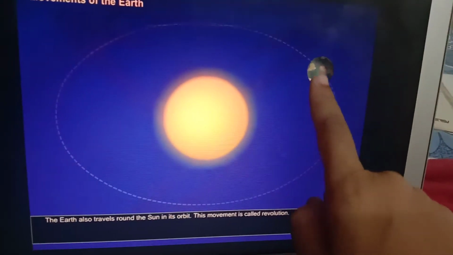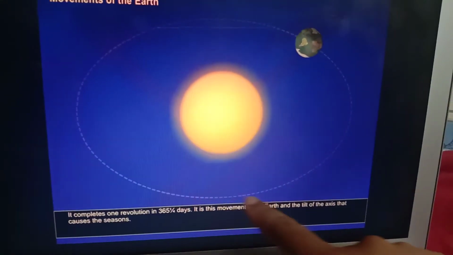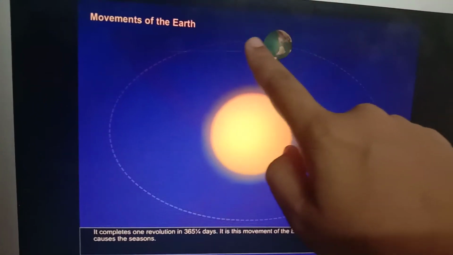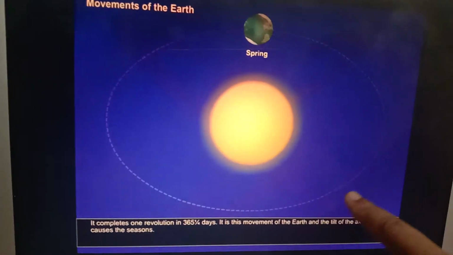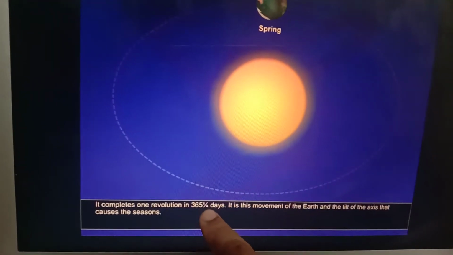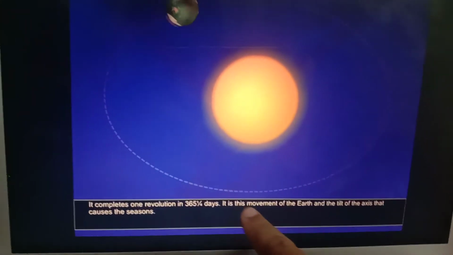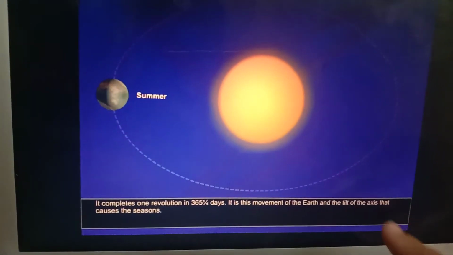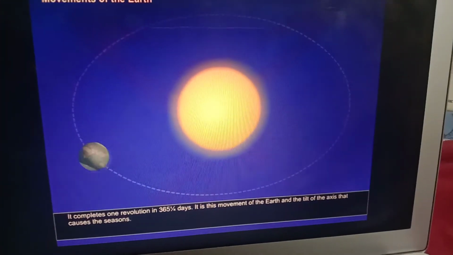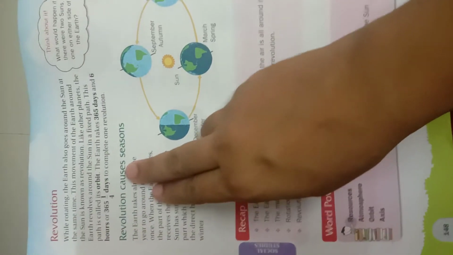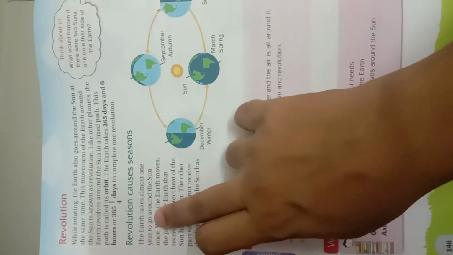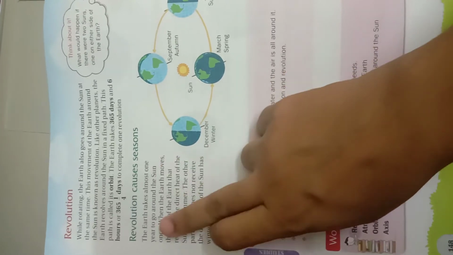Now you can see here how the Earth is revolving around the sun. It is rotating itself also, and with rotation it is revolving around the sun. It takes a total of 365 and a quarter days. And this movement of the Earth causes seasons. Revolution causes seasons. The Earth takes almost 1 year to go around the sun once.